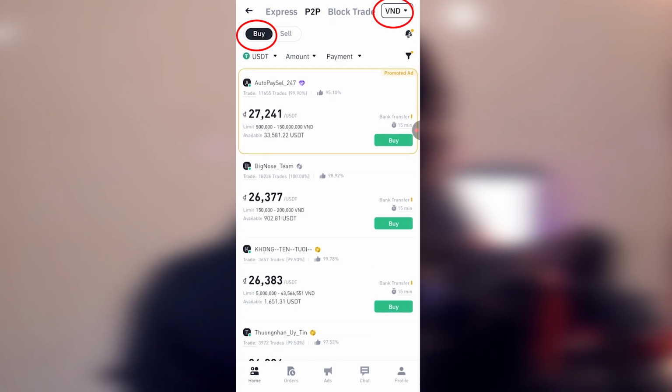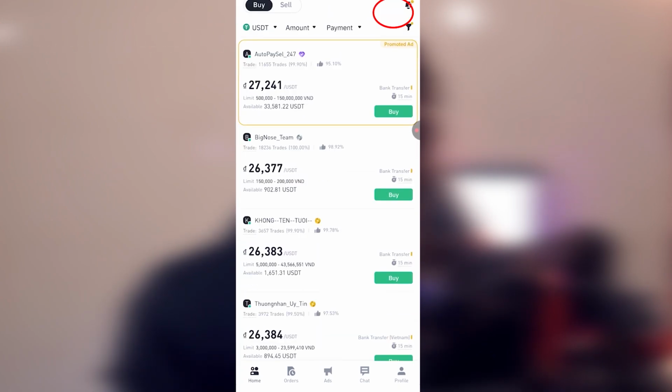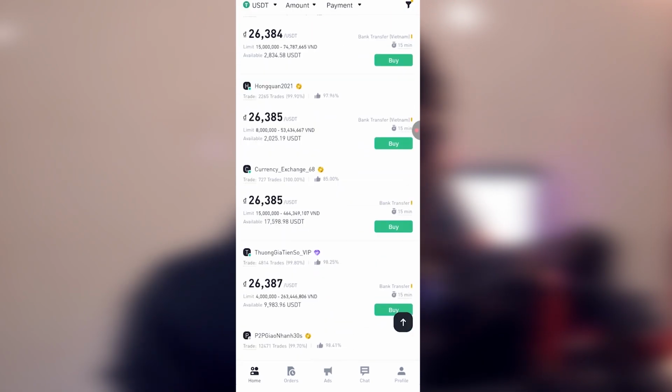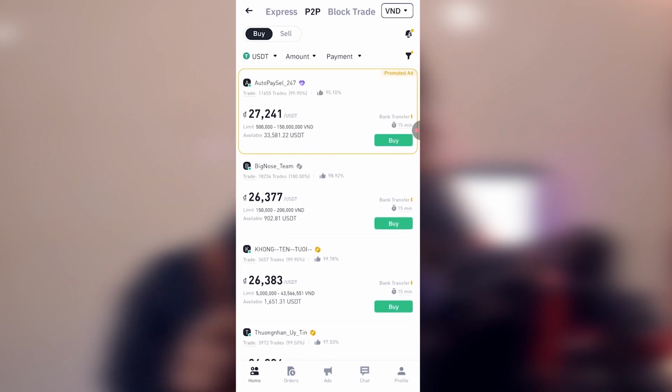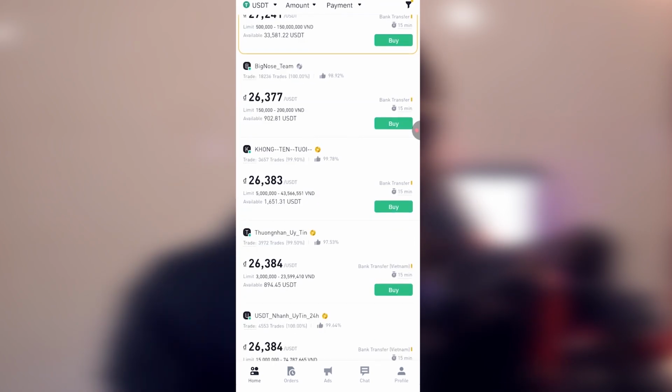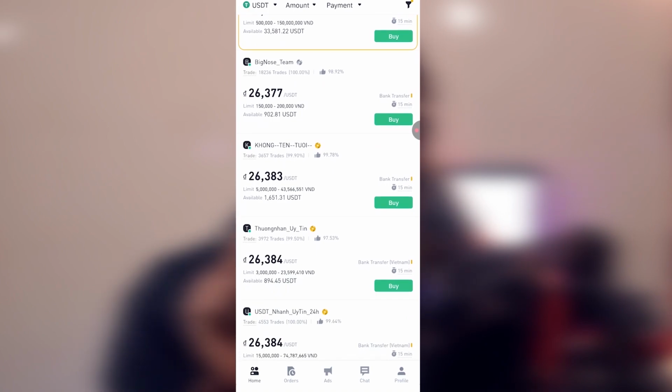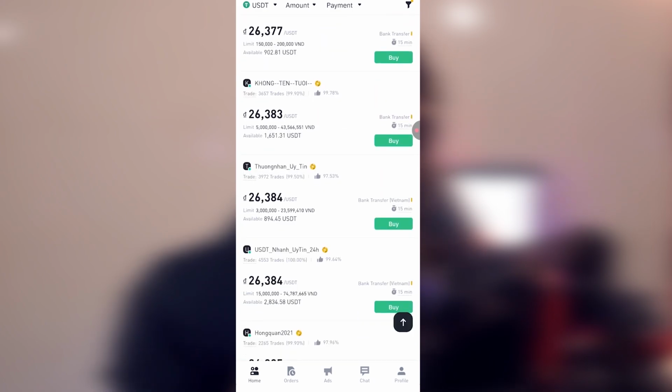So we've changed it to Vietnamese dong. And when you change it, you see that there are a lot of sellers here. It means they are selling one USDT. In cryptocurrency, it is USDT, not US dollars. So this particular trader is selling 1 USDT at 26,337, and another trader is selling it at 26,383. So there are a lot of traders you can buy from.